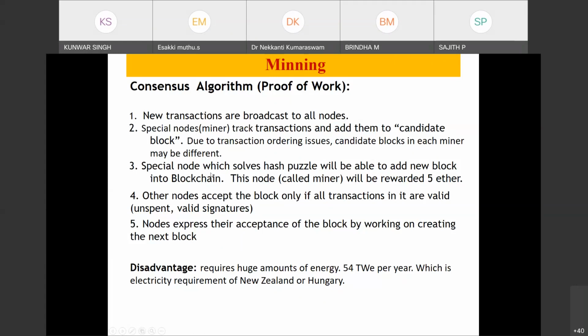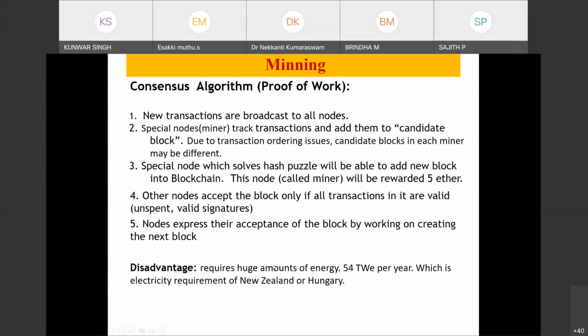So whoever solves the puzzle, we have seen the same yesterday. We have seen the hash puzzle. The miner has to choose one nonce. Other things are almost fixed, he cannot change much. So only he can change his nonce. He will choose a nonce, and he will find the hash of that block. If that hash of the block is less than, let's say, the target value, then it means he has solved the hash problem. Then he will have the right to add a new block into the blockchain, and for that he will be rewarded 5 ETH, and the rest is the same.